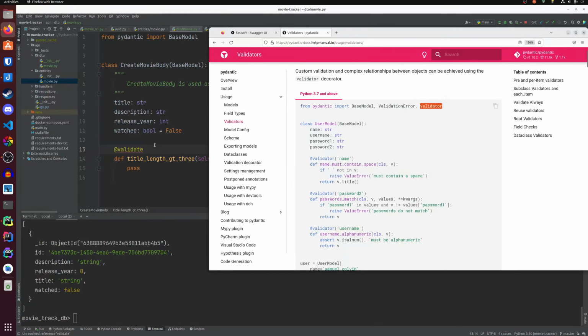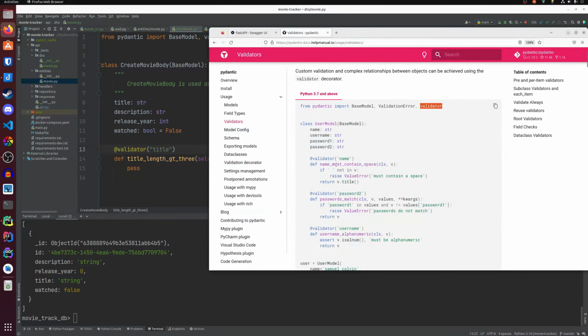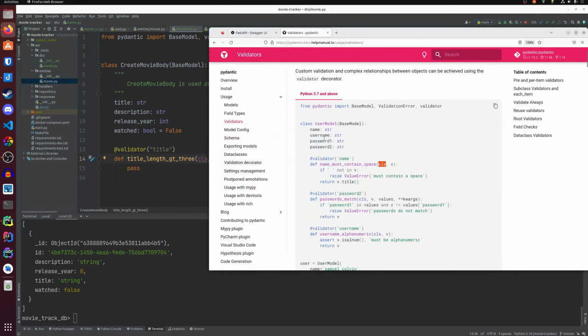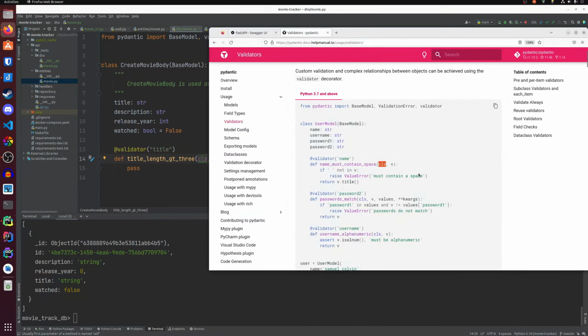Import validator from Pydantic, pass in the name of the field, and if you look closely, Pydantic is not using self here, it uses cls, which means that this function is not an instance function, it is actually a class function, which, if you're coming from another programming languages background, is sort of a combination between instance and a static method. But let's ignore that and just roll with it.